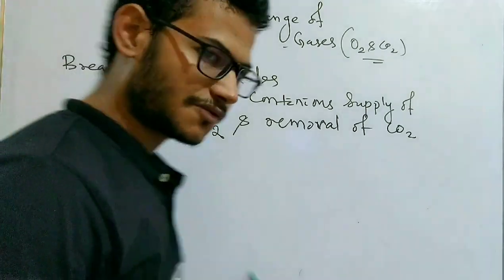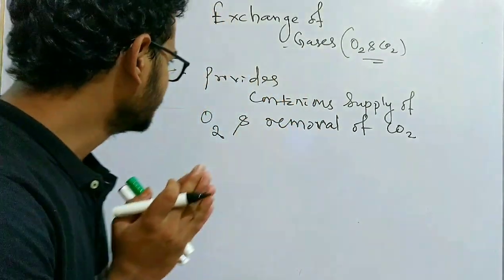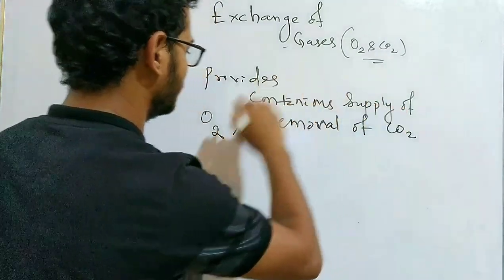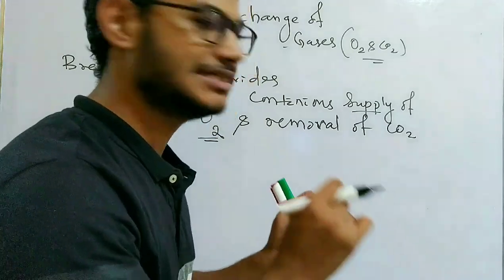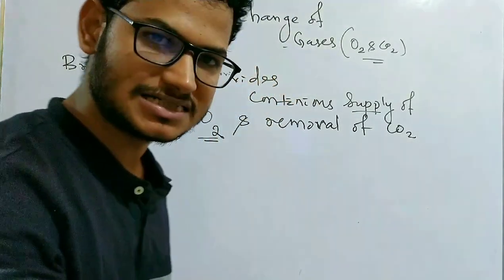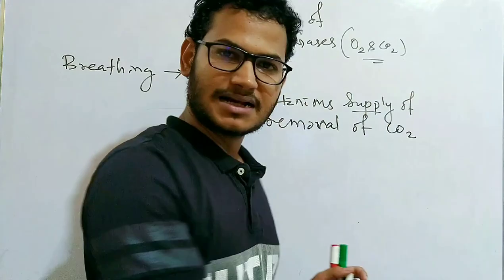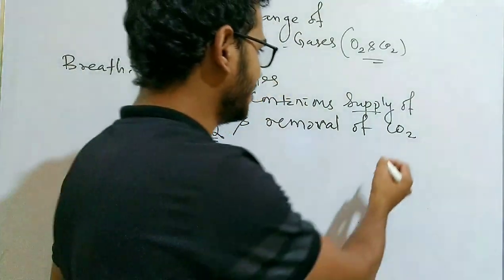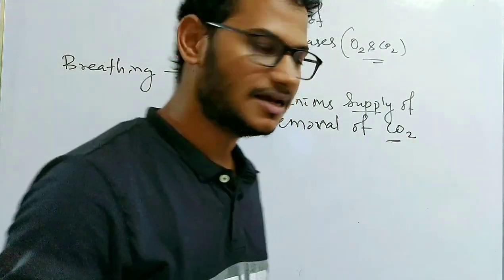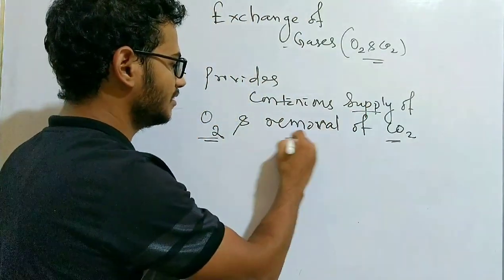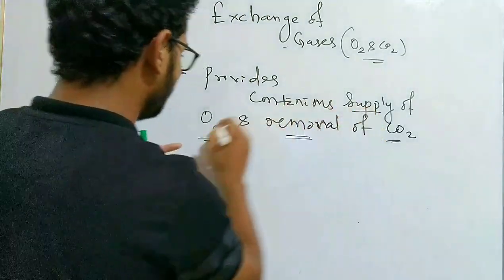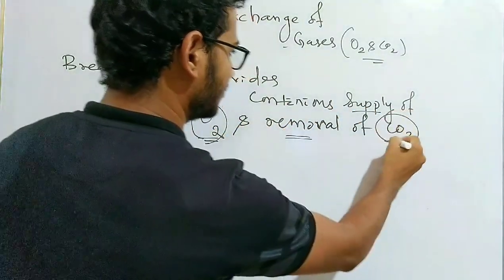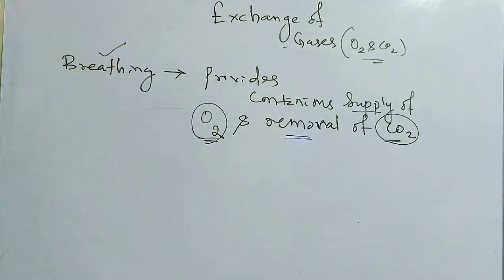Oxygen is supplied to our body and utilized in the cell to produce energy from the food, and as a byproduct, carbon dioxide is released in the cell, which is taken out from our body. So supply of oxygen and removal of carbon dioxide is the purpose of breathing.